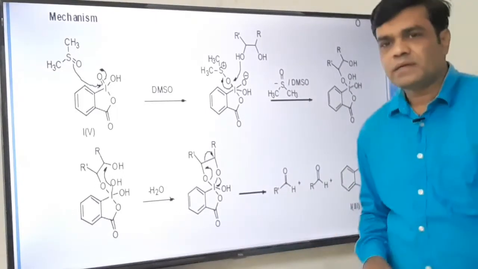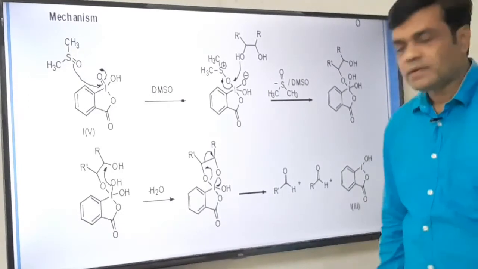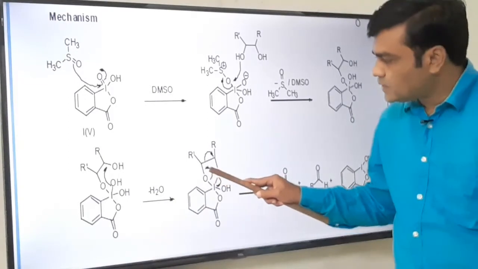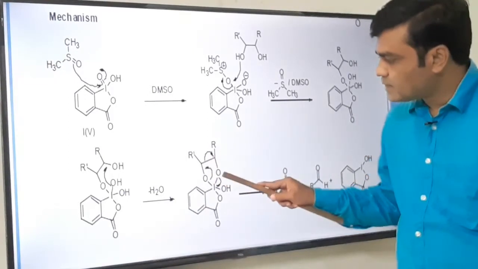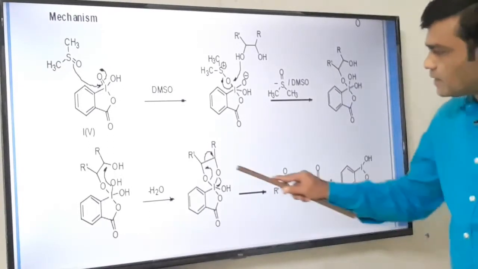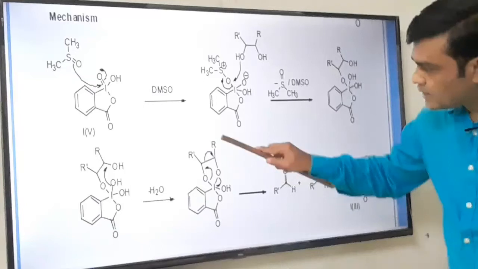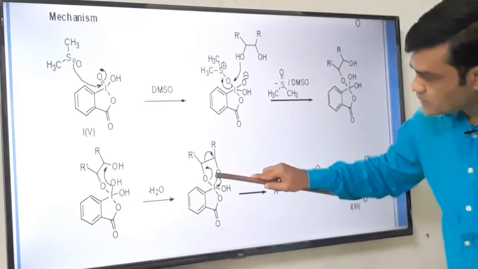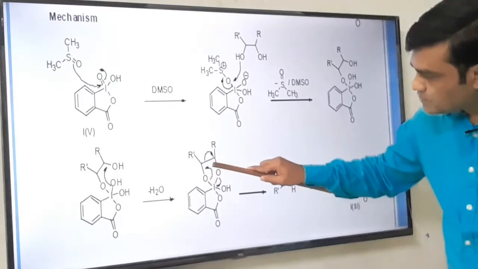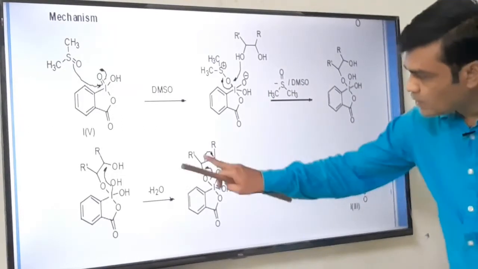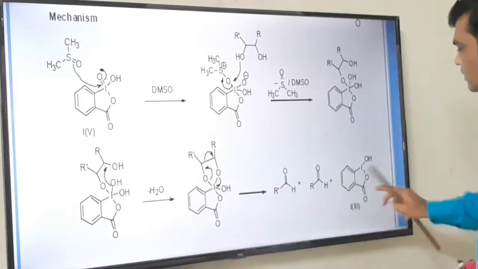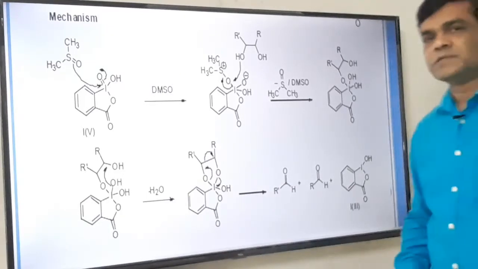It is again unstable. Now it will rearrange itself. See, the rearrangement is interesting. This bond is shifted here, this is shifted here, this is shifted here, ring opening reaction takes place, and we get one molecule of this aldehyde and another molecule of this aldehyde. See, this bond is shifted here, so C double bond O, and this bond is shifted here, so it is again C double bond O. So bond cleavage takes place. This is one aldehyde molecule, it is another aldehyde molecule, and in this way oxidative cleavage takes place.